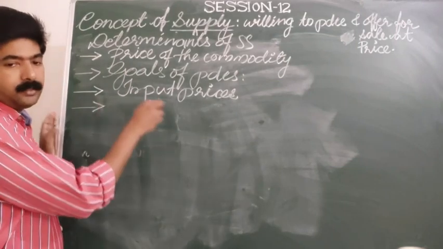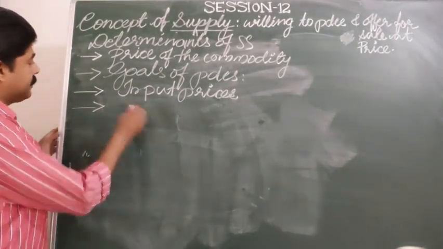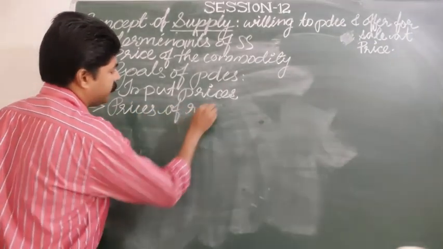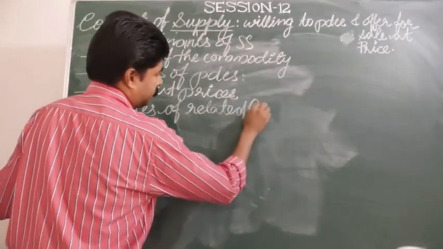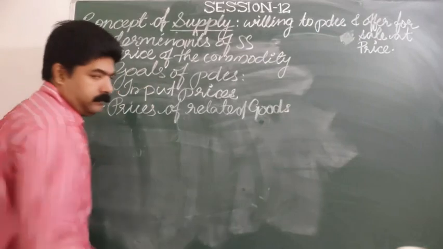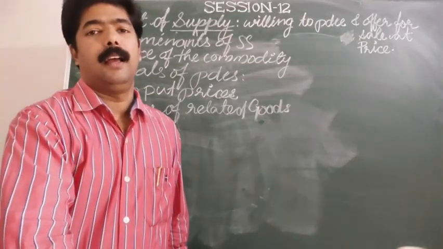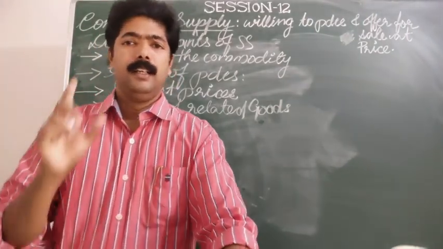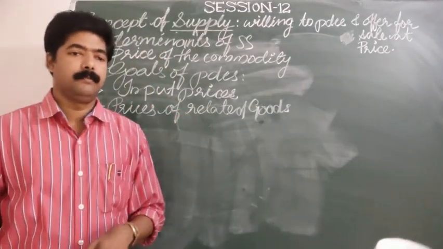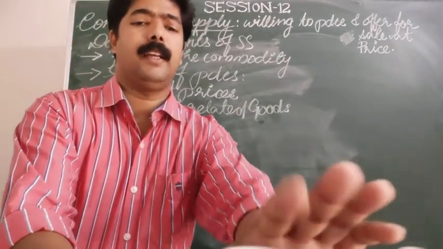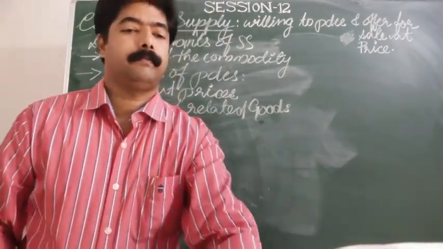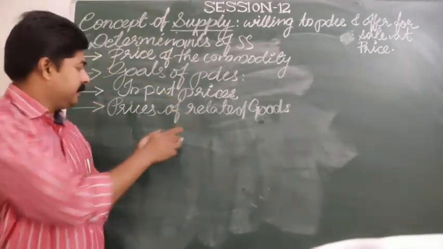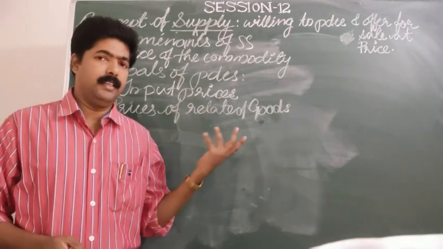The next determinant is prices of related goods. What about prices of related goods? Especially in this, we will discuss a type of good, that is substitute goods. We have studied substitute goods. Substitute goods have a possibility, like tea and coffee, we have discussed many examples.